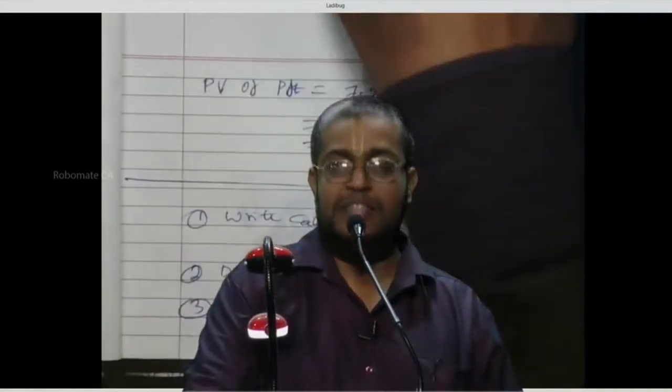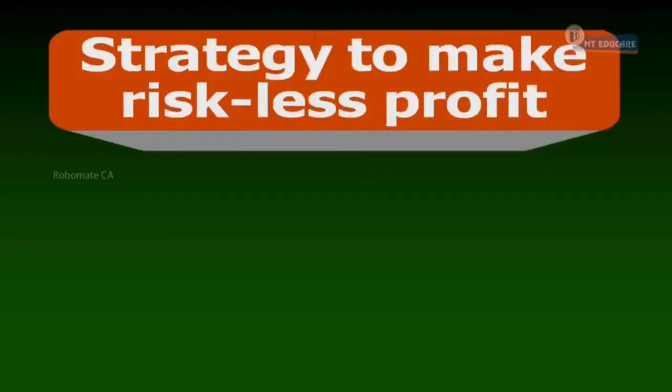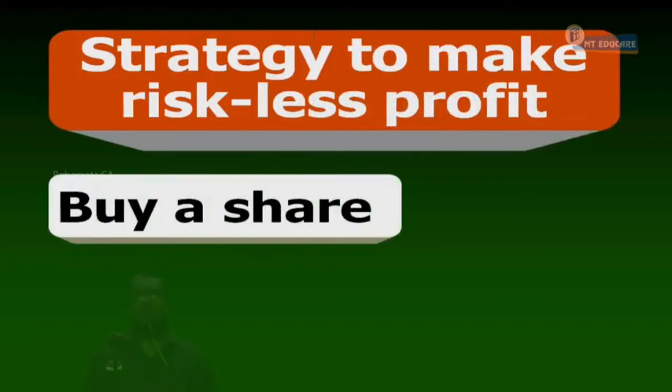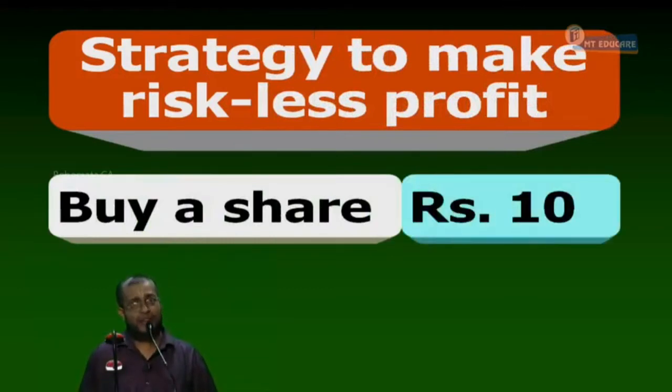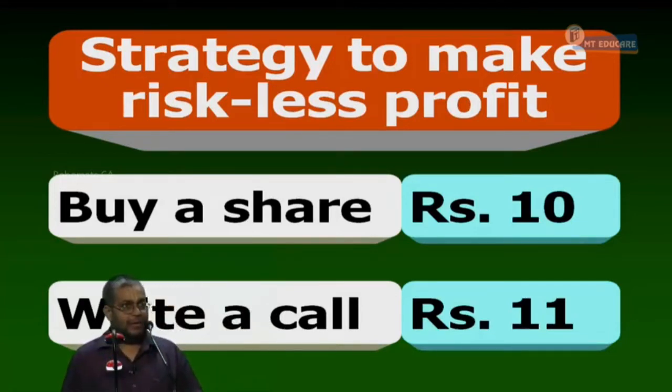Now, look at this. I'll do it once again. Now, strategy to make a riskless profit. Then what is the strategy here? Buy a share at 10 rupees. Write a call at 11 rupees. I have the clarity here. Today, what do I have? 1 rupee. I put it in which account? Bank account. And also 1 share we have in my demat account. Yes or no?